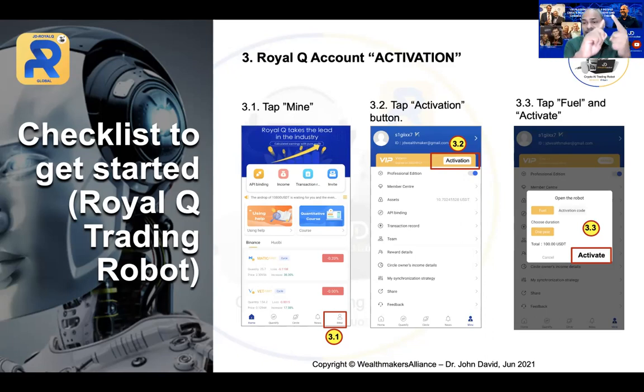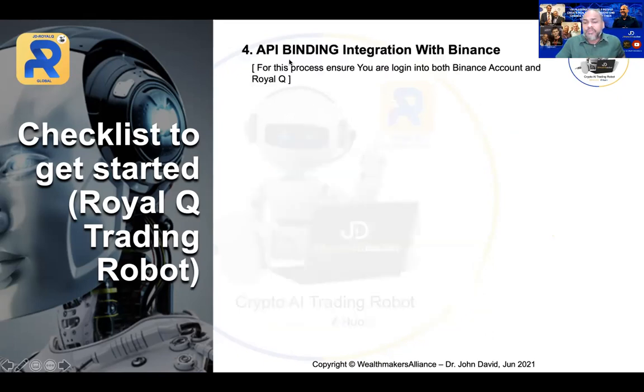So the first step is sign up. The second step is deposit. The third step is activation. Now, let's go to the final step for process one. The final step will be API integration. So this is a simple step. Let me just go through with you how to do that.